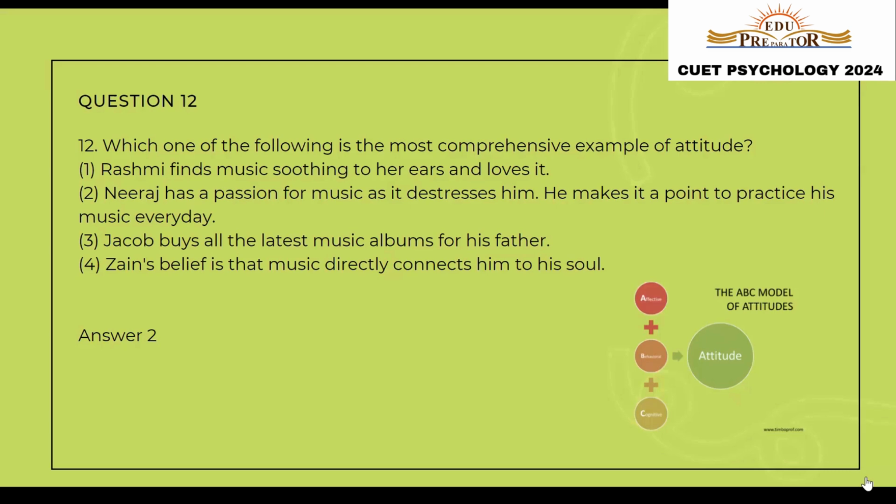The second statement says, Neeraj has a passion for music as it distresses him. He makes it a point to practice his music every day. Jacob buys all the latest music albums for his father, and the last one says James believes that music directly connects him to his soul. So out of these four statements, we can clearly understand that it is statement number two that contains all the three components. So in this statement, we have all the three components of attitude, that is affective, behavioral, and cognitive.